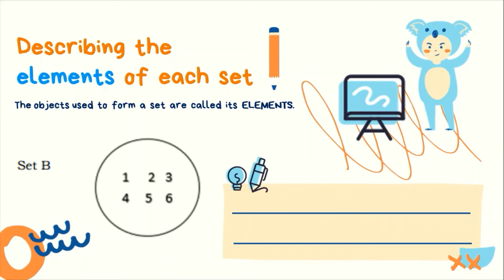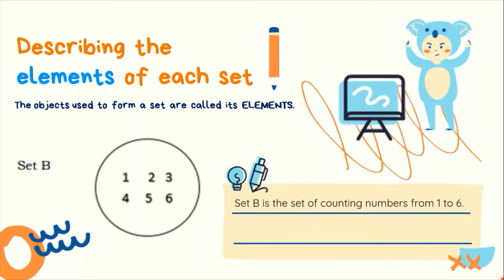We also have another set. This time we have set B. At yung kanyang elements ay 1, 2, 3, 4, 5, and 6. Para ma-describe naman natin ang set B, obserbahan ulit natin yung mga elements niya. We know that 1, 2, 3, 4, 5, and 6 are counting numbers. Given this knowledge, we can describe set B as the set of counting numbers from 1 to 6.